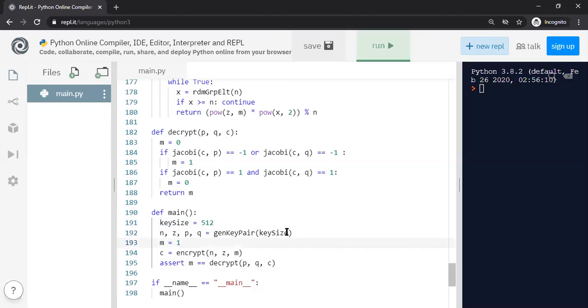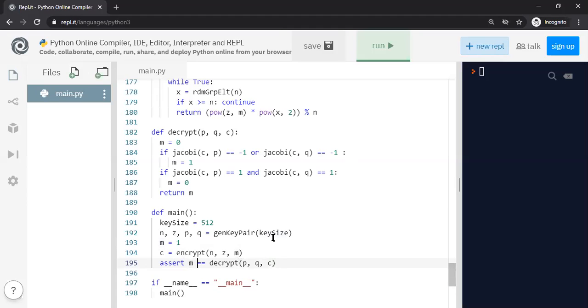My message I'm encrypting is 1, and I'm doing an encrypt function call using the public key n and z, and the message is m. And then I'm asserting that when I decrypt it, I get back the same message. That's what I'm asserting. So let's run it and see what happens. Okay, nothing happens because the assertion is passing, right?